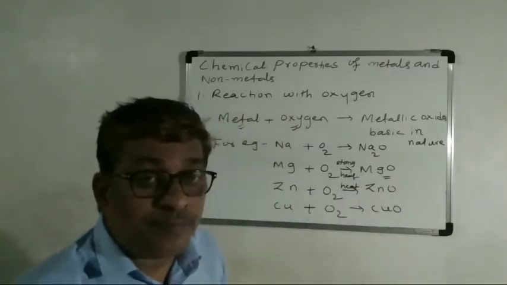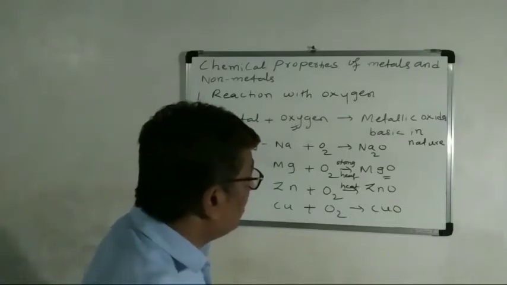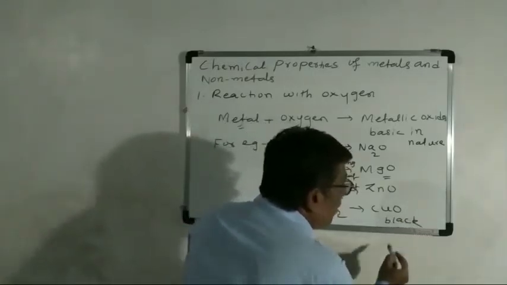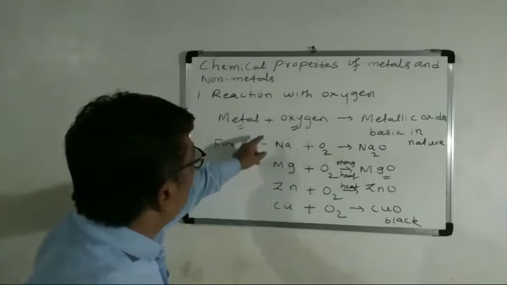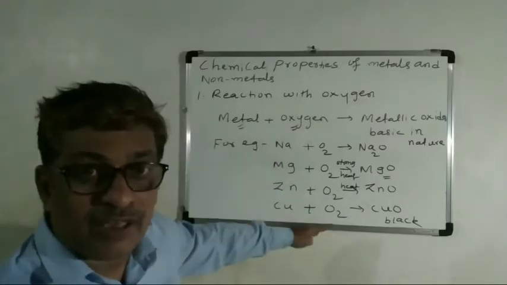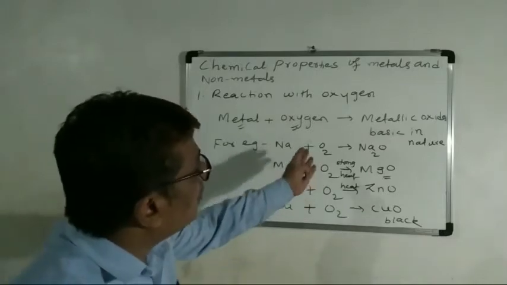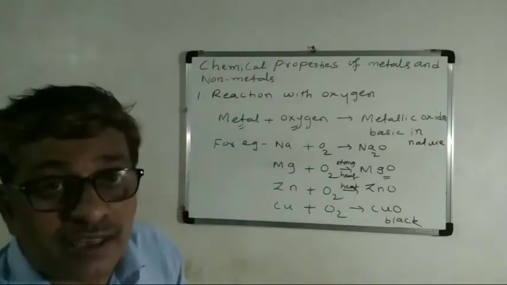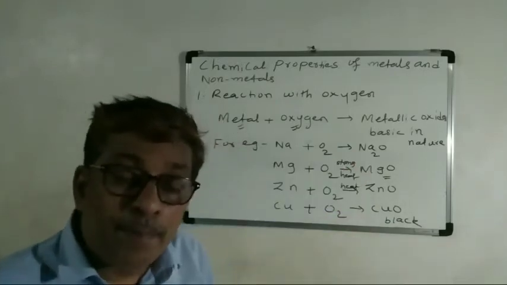And copper, when you are burning it in oxygen, does not burn. It produces black colored powder. So these are all what it shows. Whenever metals react with oxygen, we have taken some examples. What you have noticed here is that they are converted into oxides. These metal oxides, or metallic oxides, are basic in nature.